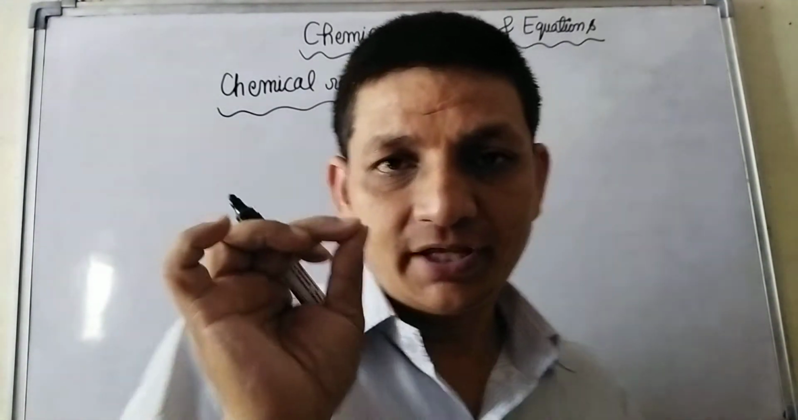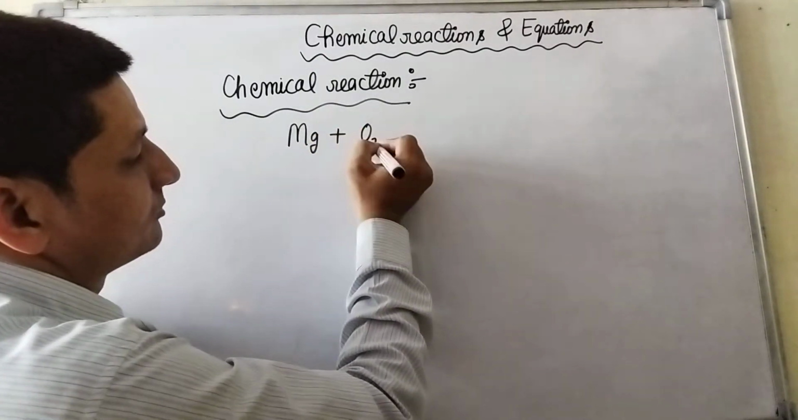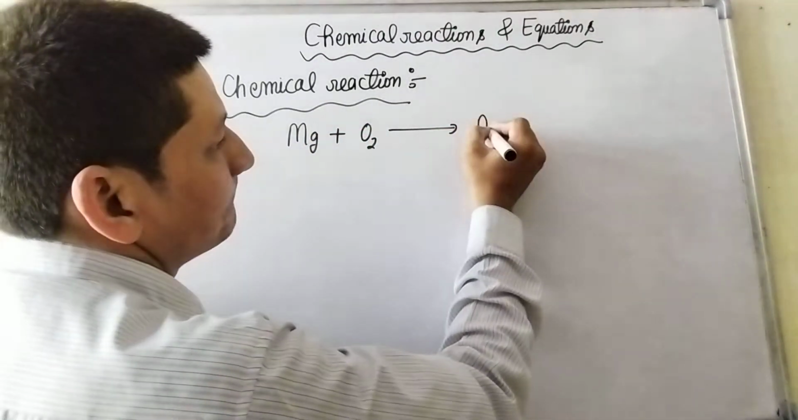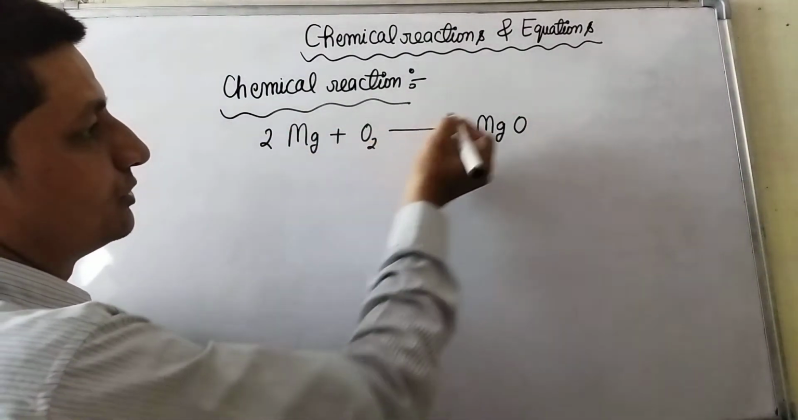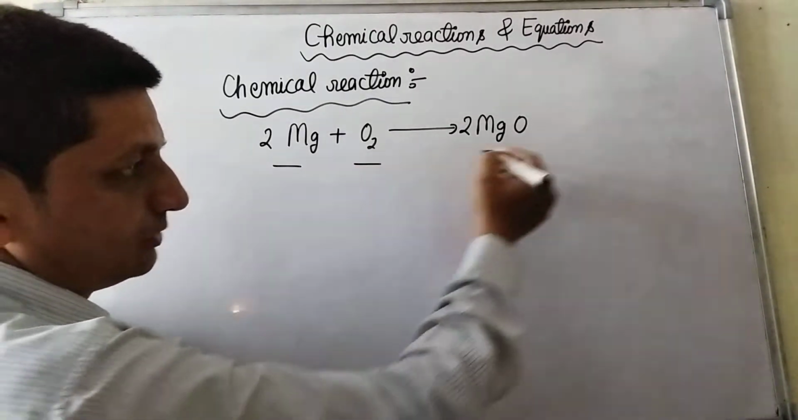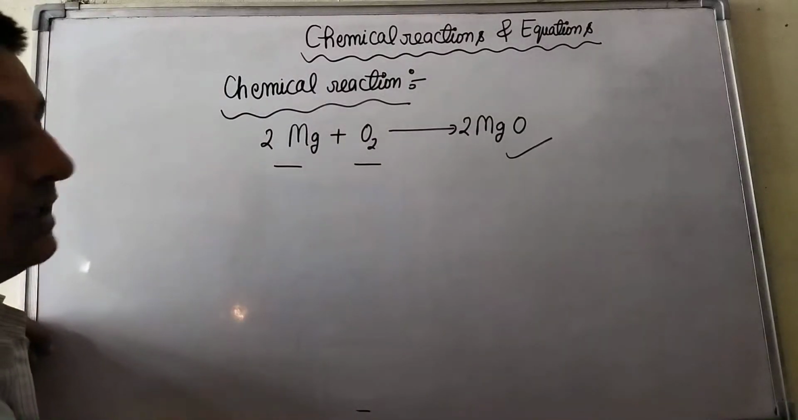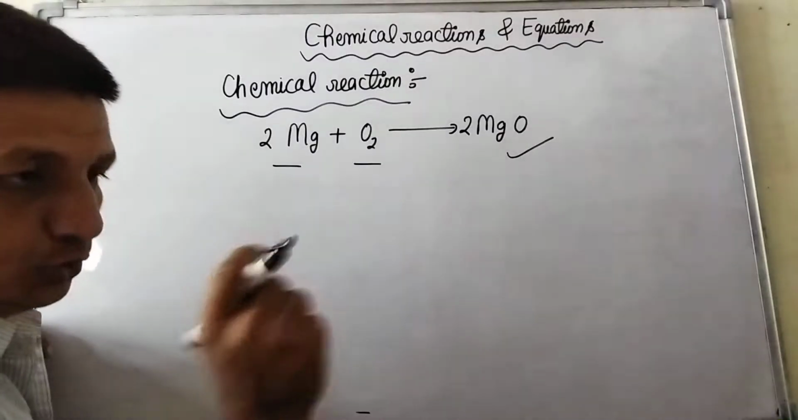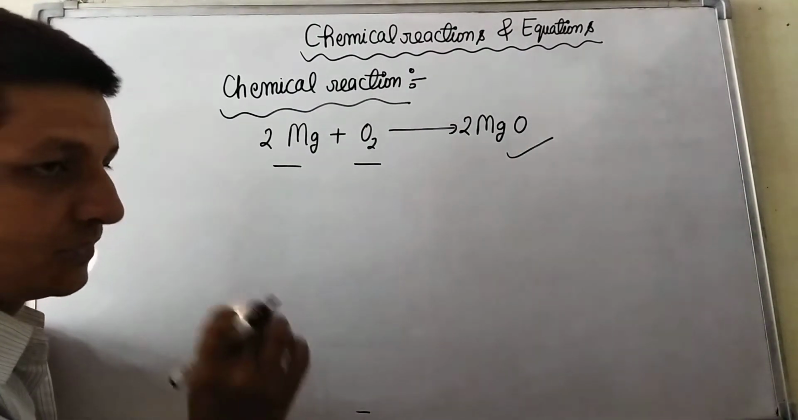Example: magnesium burns in air to form magnesium oxide. 2Mg plus O2 gives 2MgO. Magnesium burns in air to form a new substance, magnesium oxide. So once again, what is a chemical reaction? Those reactions in which new substances with new properties are formed are called chemical reactions.